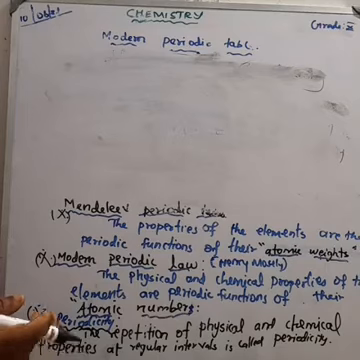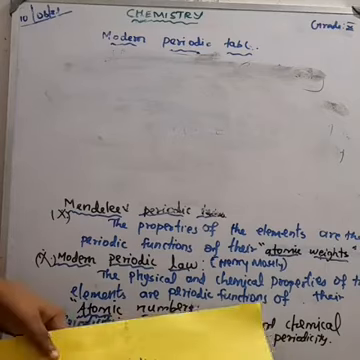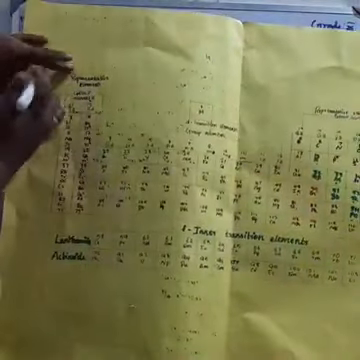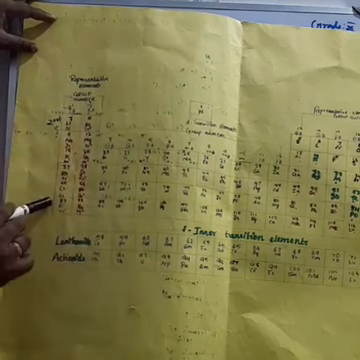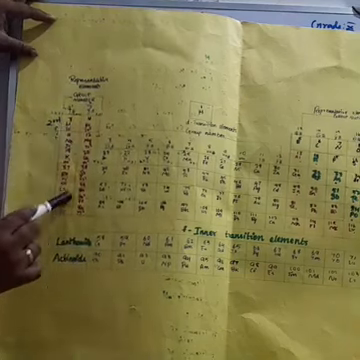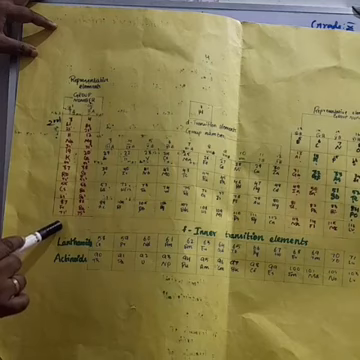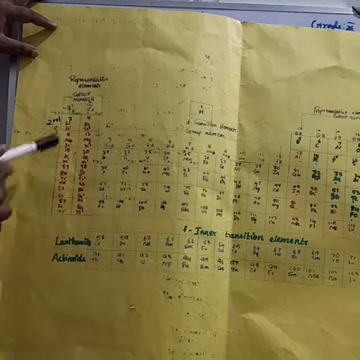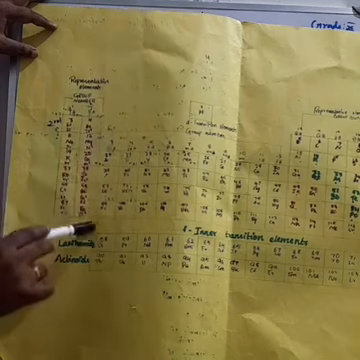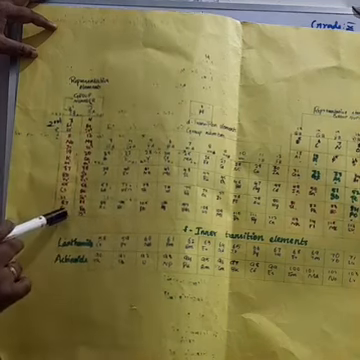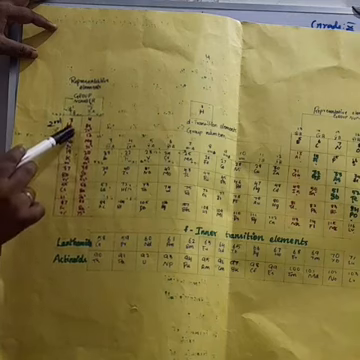See here, lithium, sodium, potassium, rubidium, cesium, francium, all these are different elements, but they show the same chemical properties. These elements are grouped together in the modern periodic table. So the first group elements have similar physical and chemical properties. Second group elements also have similar physical and chemical properties, because they end with the s orbital.